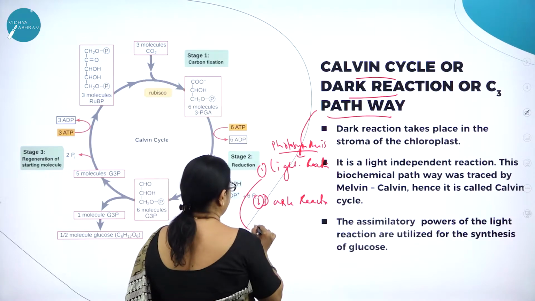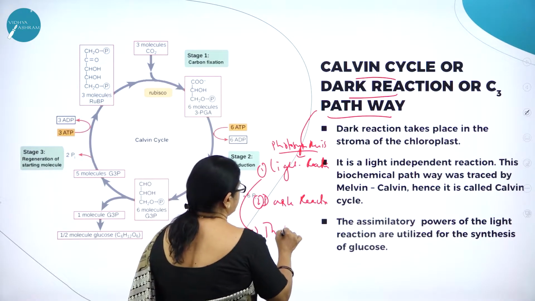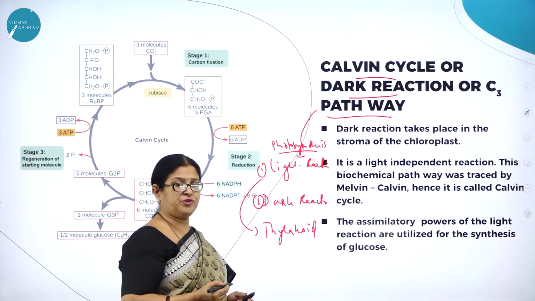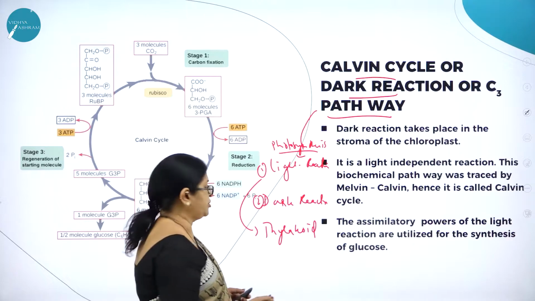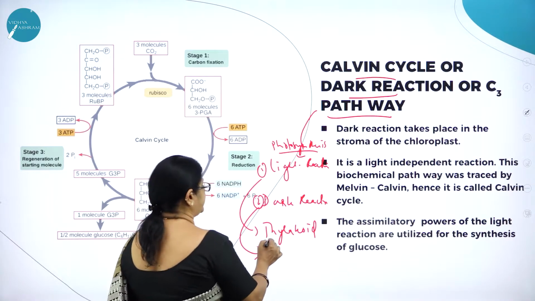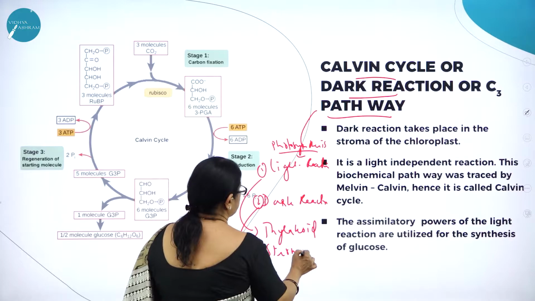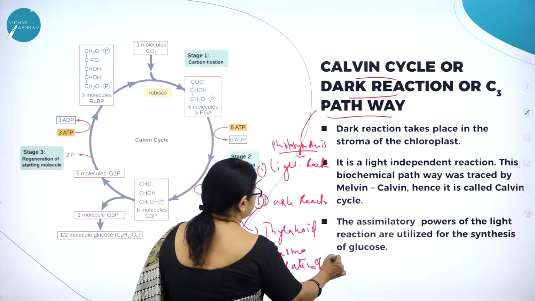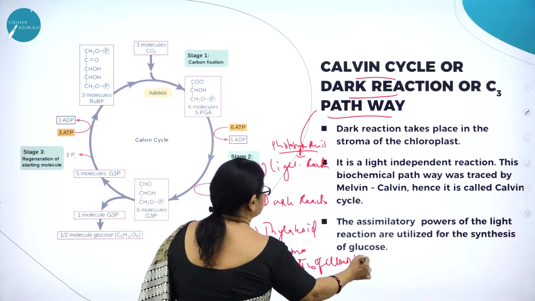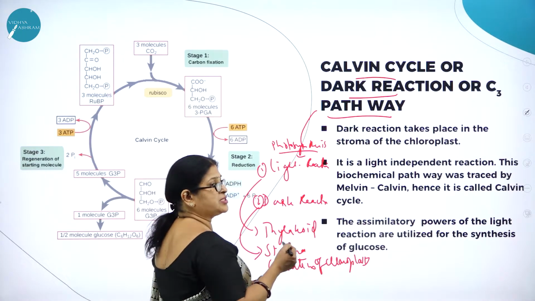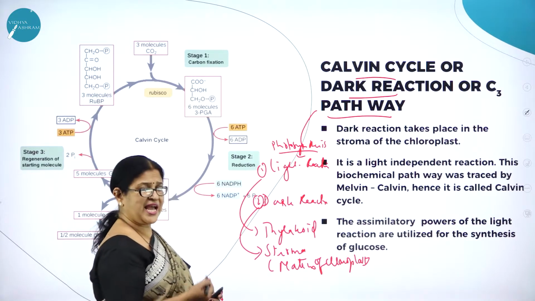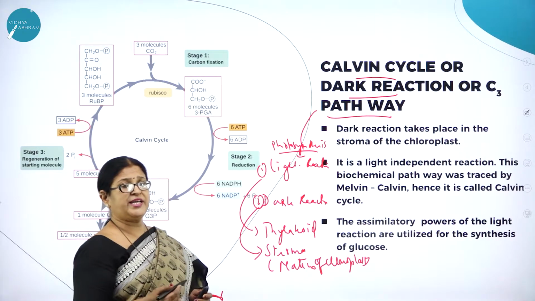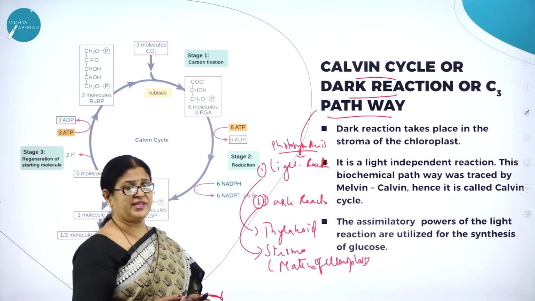So light reaction takes place in the thylakoids, as we have already studied: cyclic photophosphorylation and non-cyclic photophosphorylation, whereas dark reaction takes place in the stroma. Stroma is nothing but the matrix of the chloroplast. As it was given by Melvin Calvin, this cycle is called Calvin cycle, or it takes place in C3 plants, hence it is called C3 pathway.